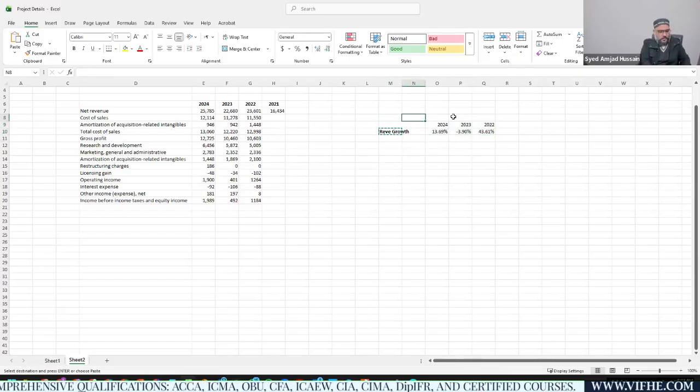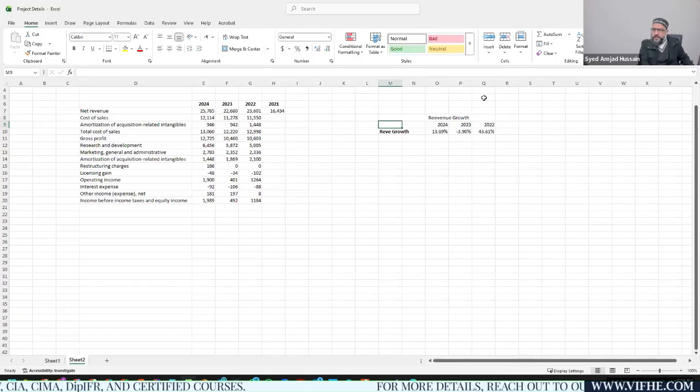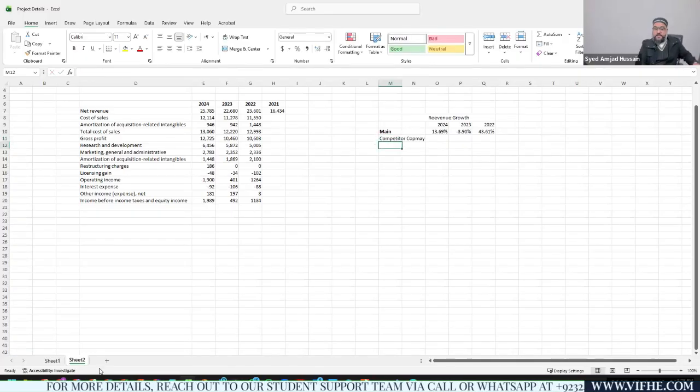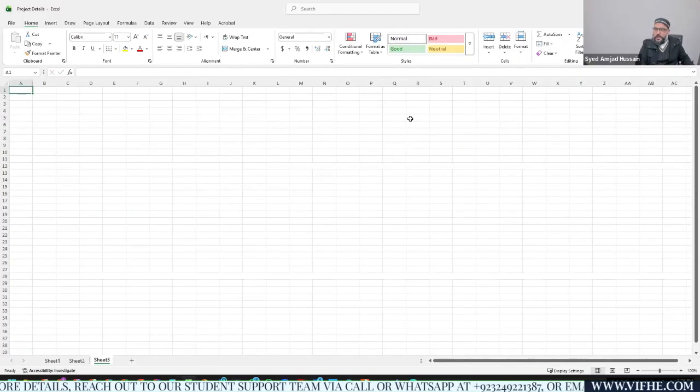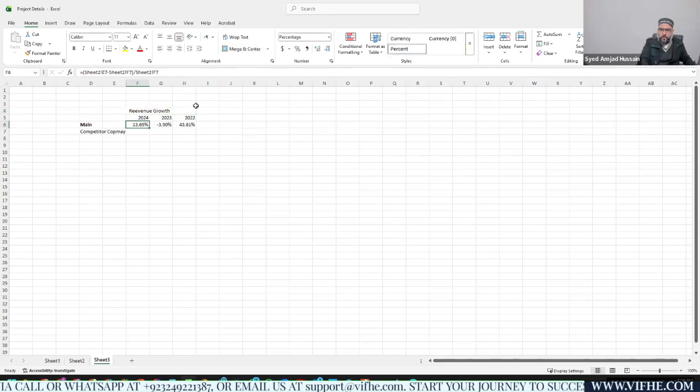I am going to merge these cells and label it revenue growth. This is for the main company and the comparative company. So you need to calculate these ratios in the next sheet. How are you going to calculate? Let me copy this one and paste. You can see this data was already sourced from here.